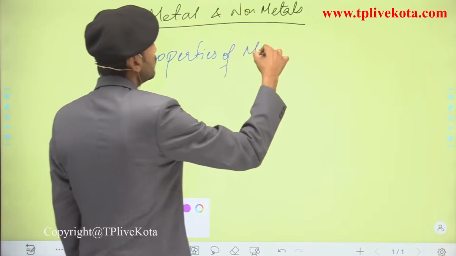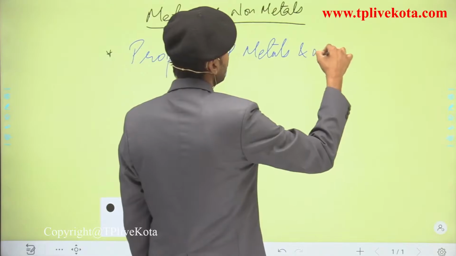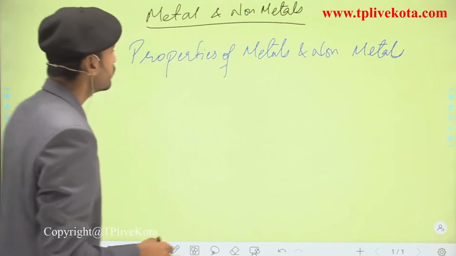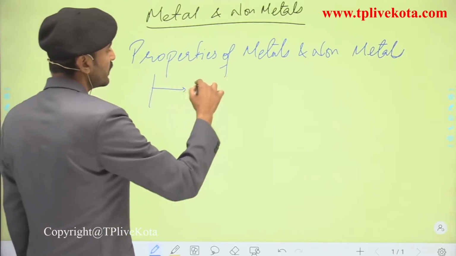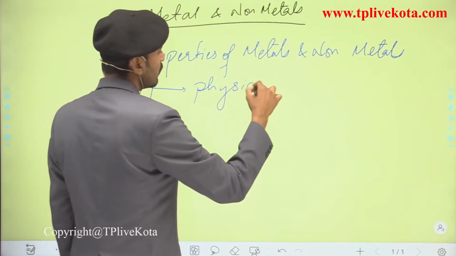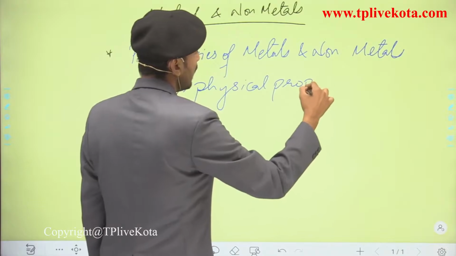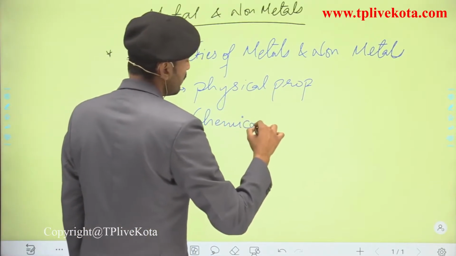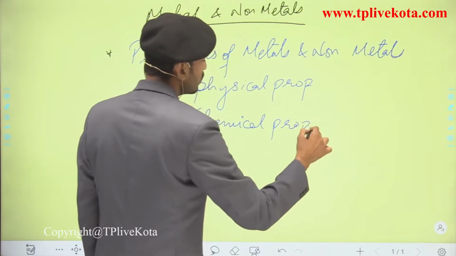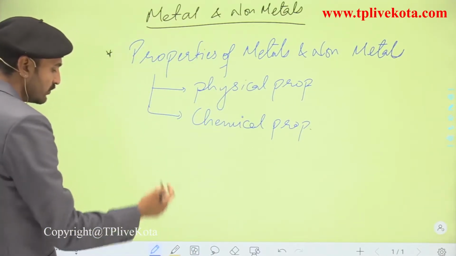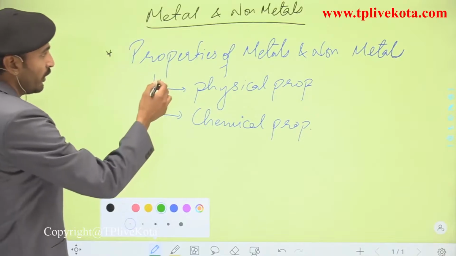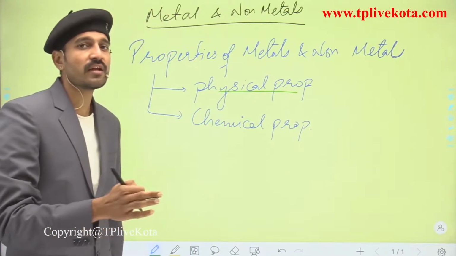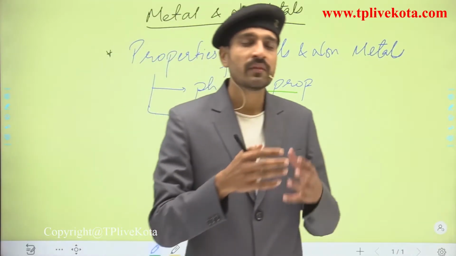of metals and non-metals. In this property we will be dealing with what? That is the physical properties, and the second will be the chemical properties of both metals and non-metals. From this point, this is important: in the physical properties the exceptions are important, that is we cannot classify